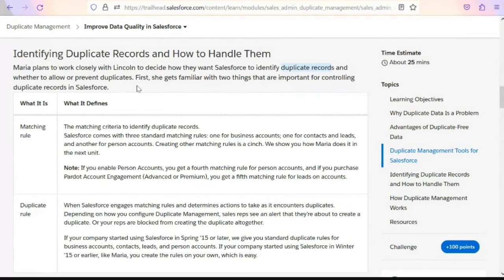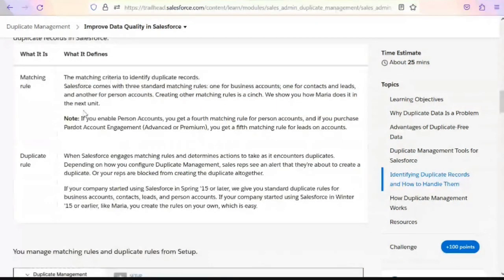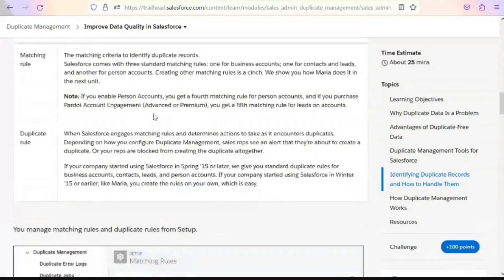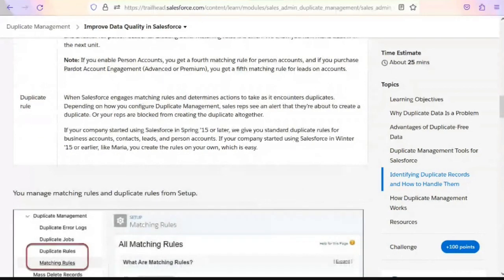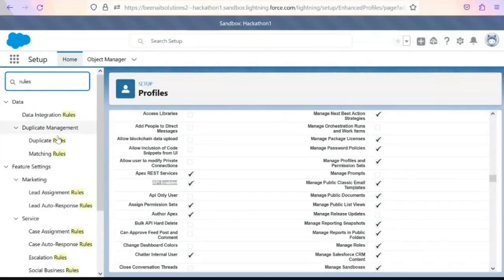So that's why you can restrict at the time of creation only, for any type of record and any type of object, standard or custom. So there are some rules here, I'll tell you one by one. These two we are talking about today, okay? Duplicate rules and matching rules. First we will define a duplicate rule.